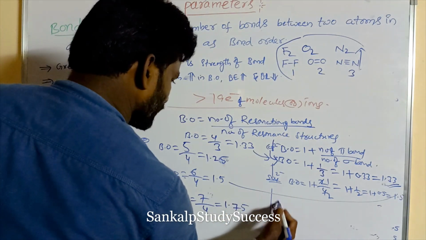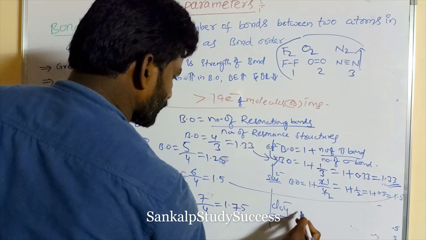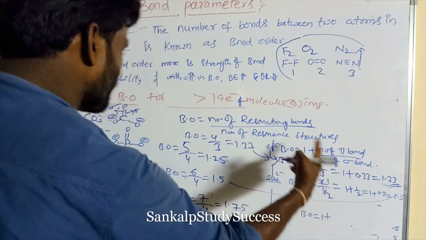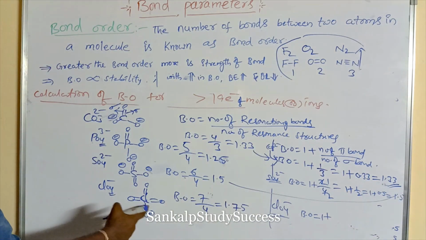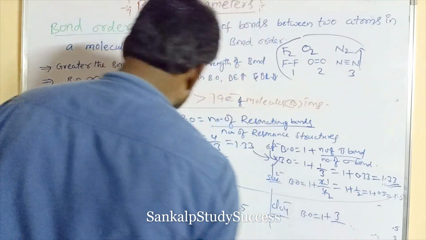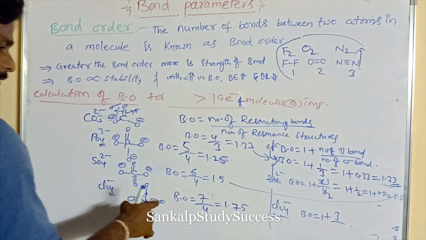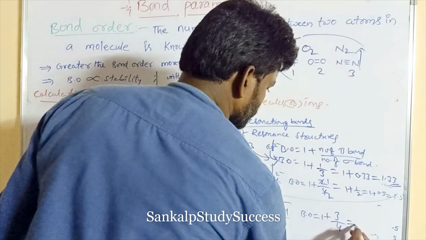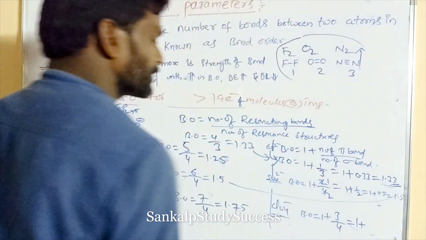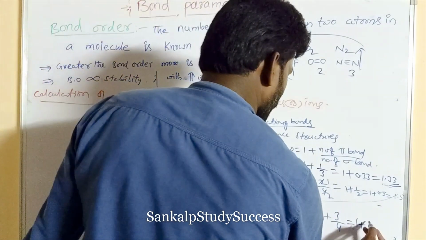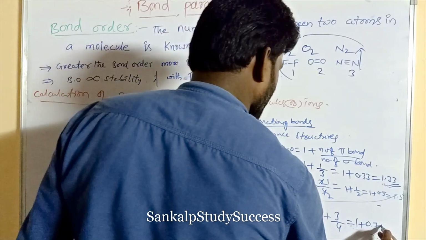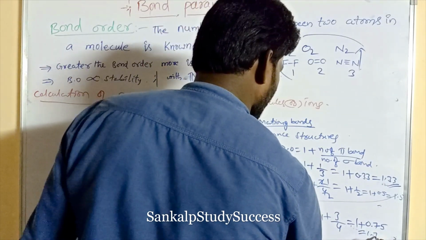If we calculate chlorate, ClO4 minus, bond order is equal to 1 plus number of pi bonds. Number of pi bonds, tell me. It is containing 1, 2, 3 pi bonds, 3 by number of sigma bonds, 1, 2, 3, 4. That means 1 plus 3 by 4, 0.75. So that means 1.75.